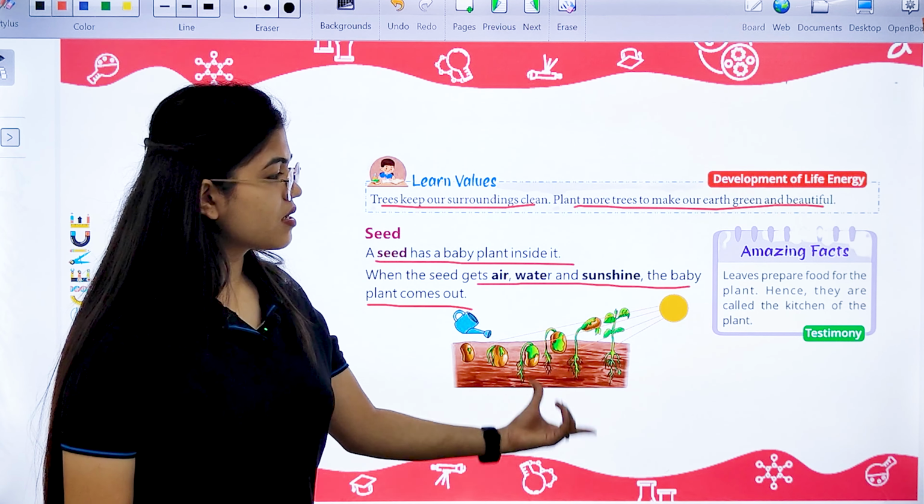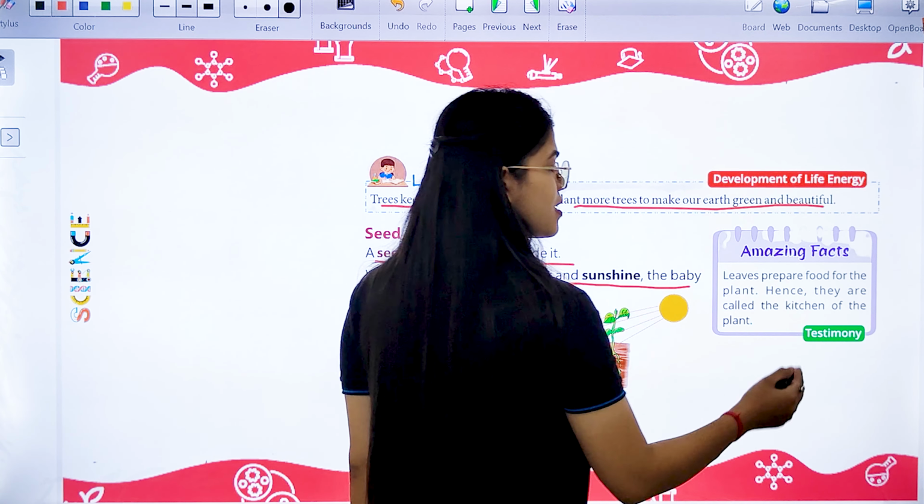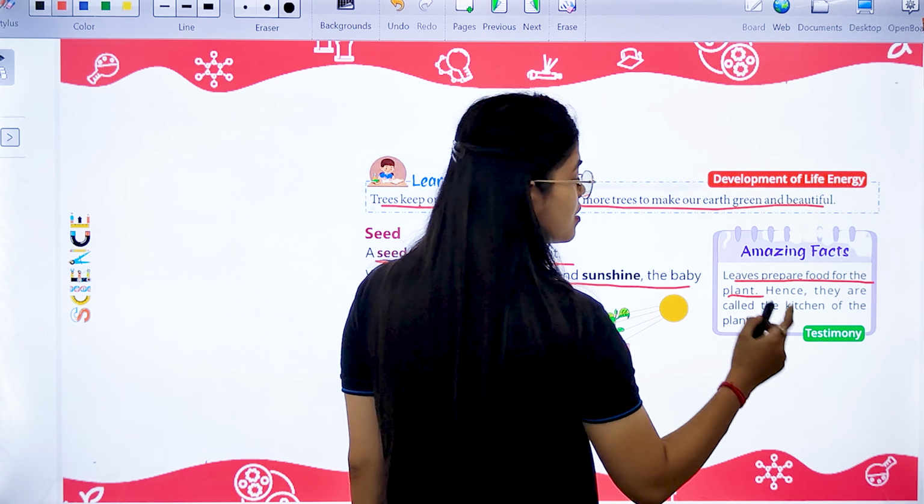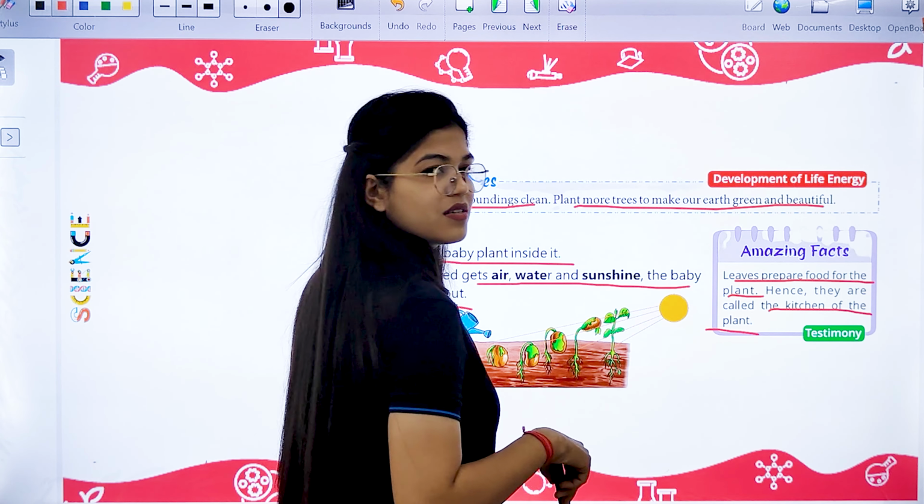Like this. Very important, as I told you, leaves prepare food for the plant, and therefore these leaves are called the kitchen of the plant.